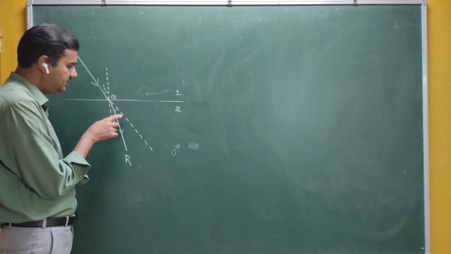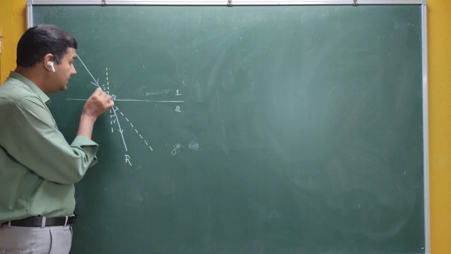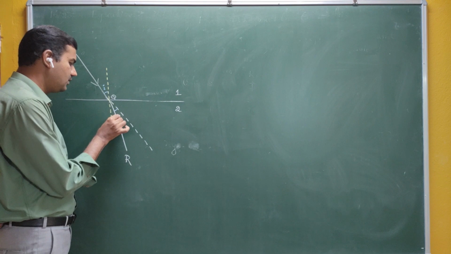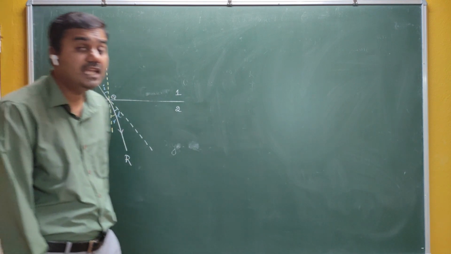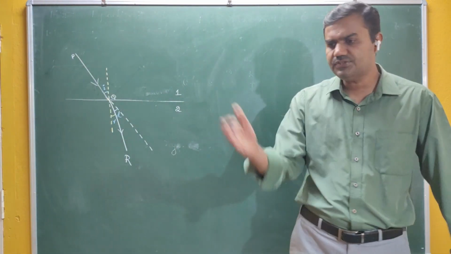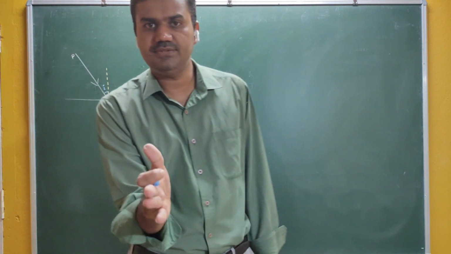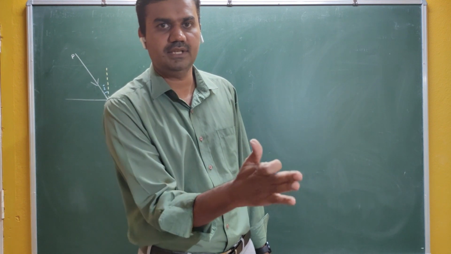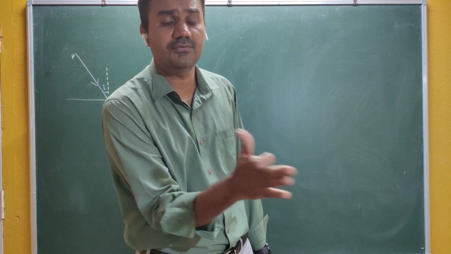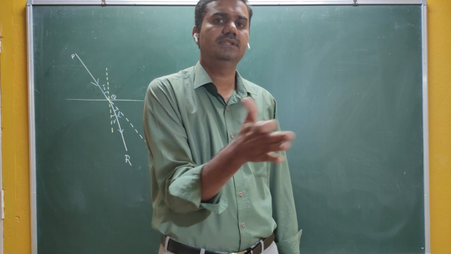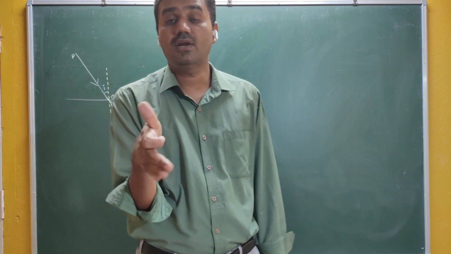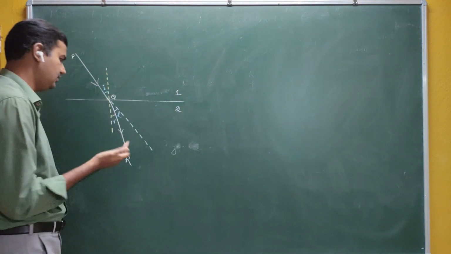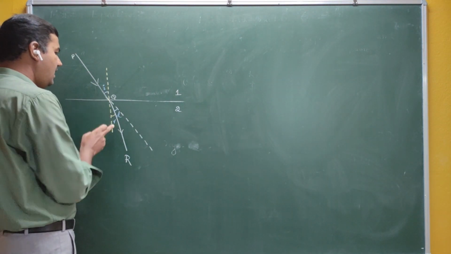This angle is nothing but the angle between the direction of the incident ray and the refracted ray. We call this angle the angle of deviation. You are moving towards the north, but now you are moving towards the northeast with an angle of 30 degrees. You are deviated from your path by an angle of 30 degrees. That particular angle is called the angle of deviation. So this is D, i and r.